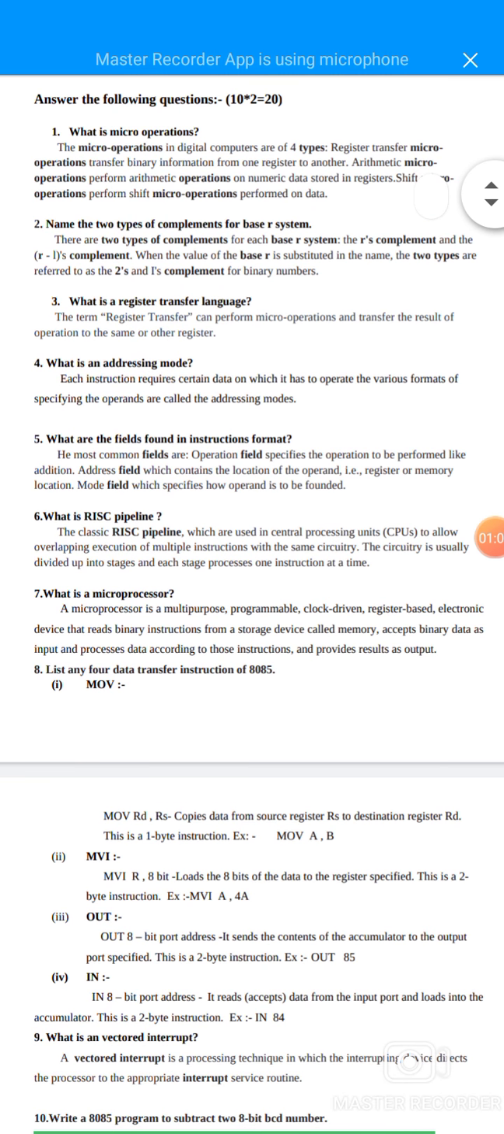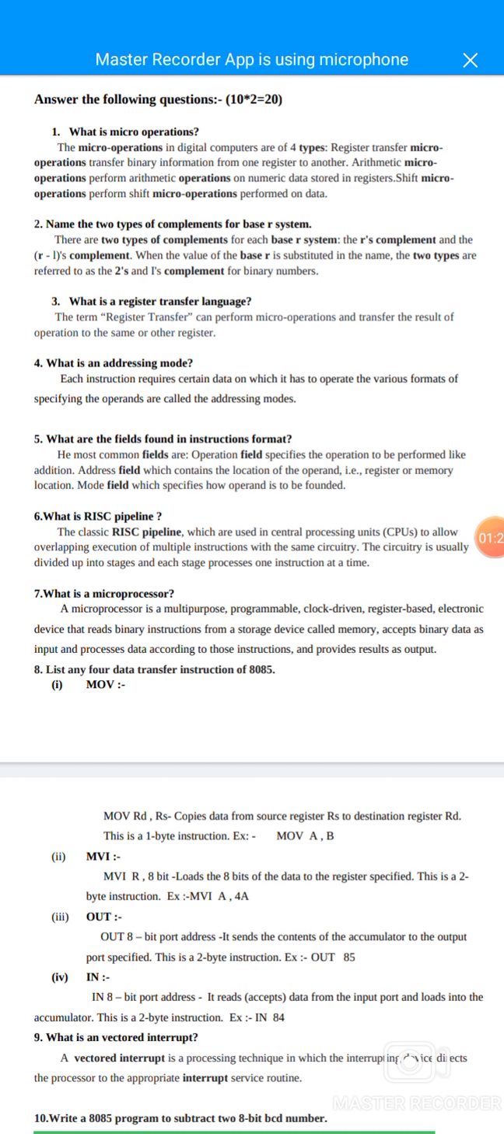Fifth question, what are the fields found in instruction format? The most common fields are: the operation field, which specifies the operation to be performed, like addition; the address field, which contains the location of the operand, for example a register or memory location; and the mode field, which specifies how the operand is to be found.